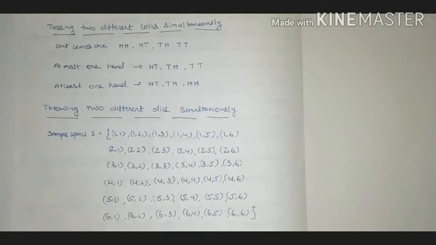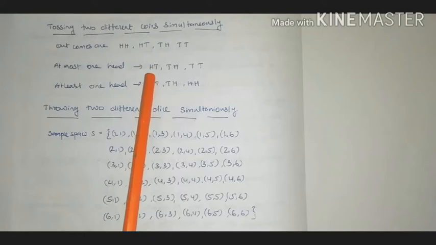And then if the question comes like this, suppose the question is: what is the probability of getting at most one head? At most one head means maximum one head. More than one head is not possible, but less than one head is possible. So how many possible outcomes are there if the event is at most one head?